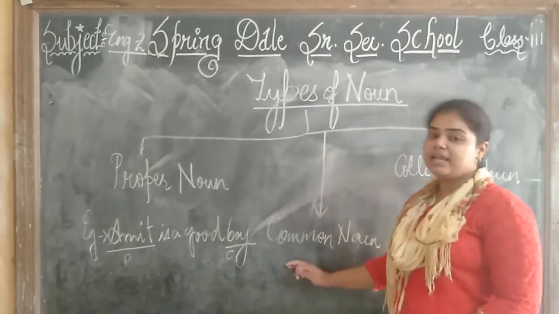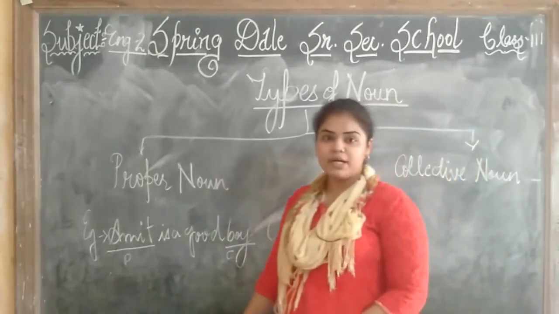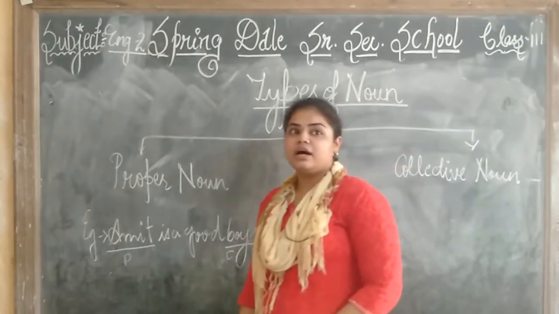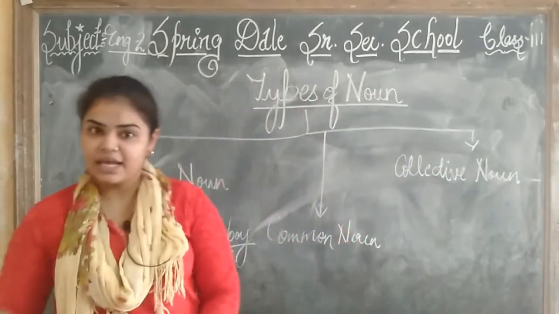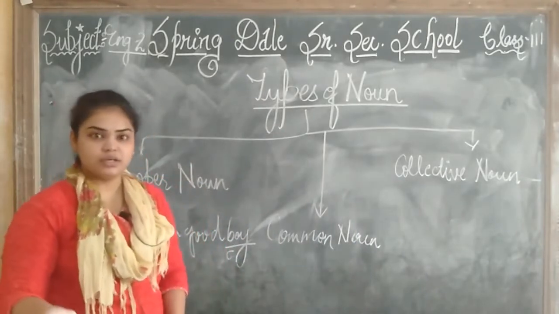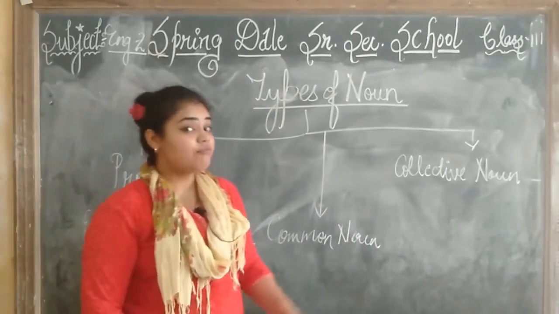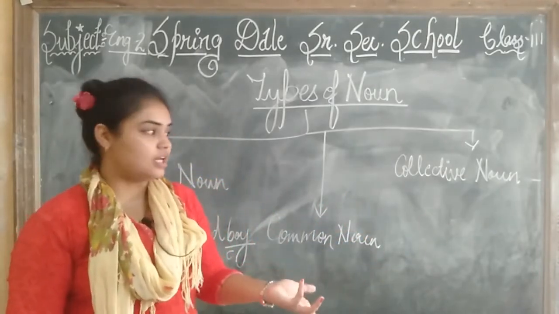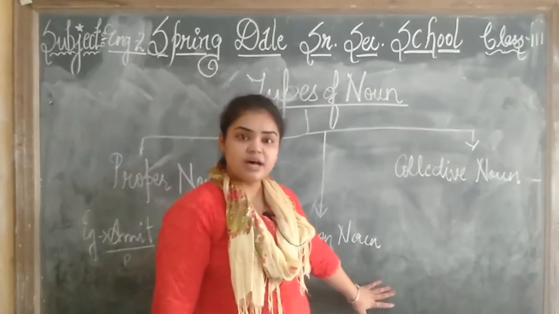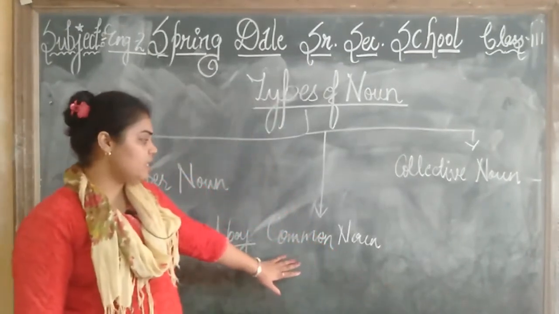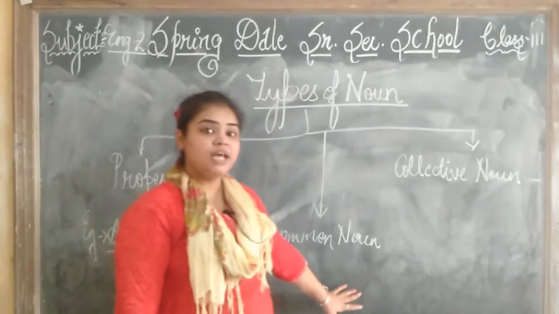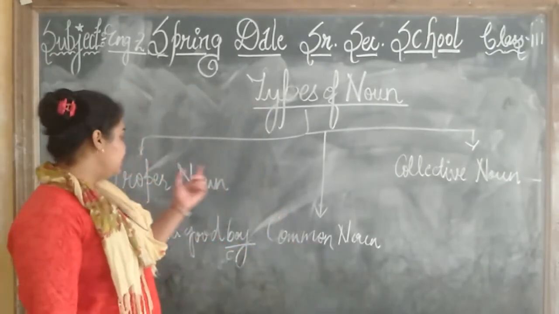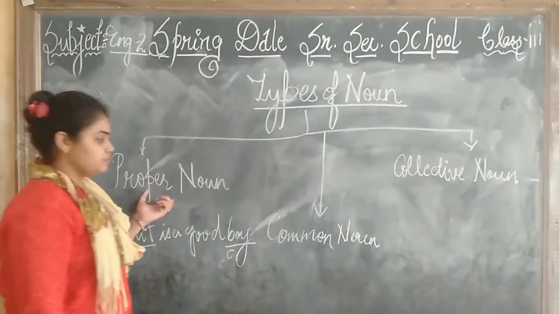अगर यहाँ पर Monday लिखा होता, so it is a proper noun. Or if I write a sentence and say, on some day I went to park. On some day, I didn't mention the day. It may be Monday, Tuesday, Wednesday, Thursday, or anything. So if I write here on some day, it is a common noun because someday it can be any day. But if I write I went to park on Monday, so Monday is a proper noun.